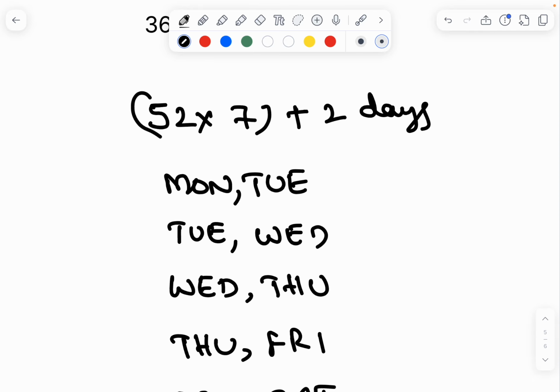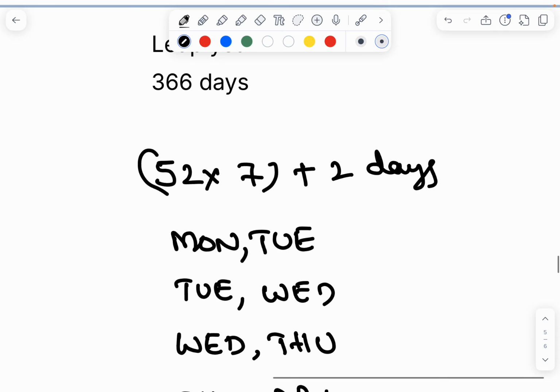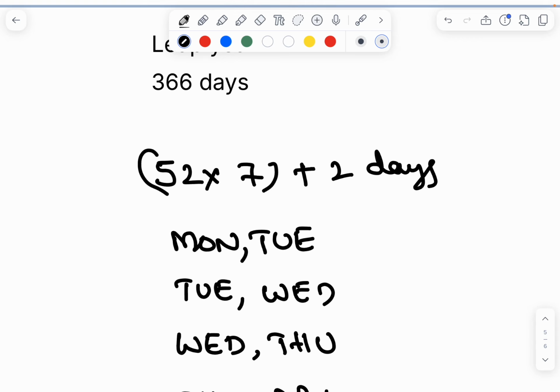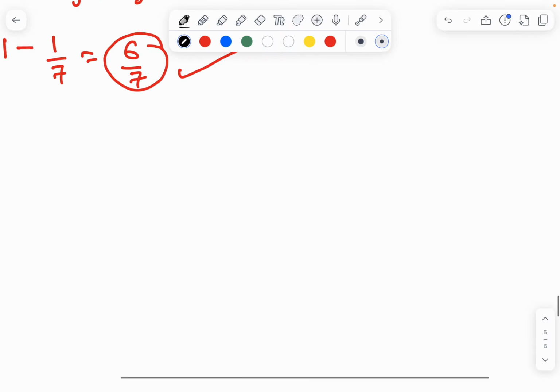Okay. Another question. In a leap year, what is the probability of getting Wednesday after Monday? You can write the answer in the comment box.